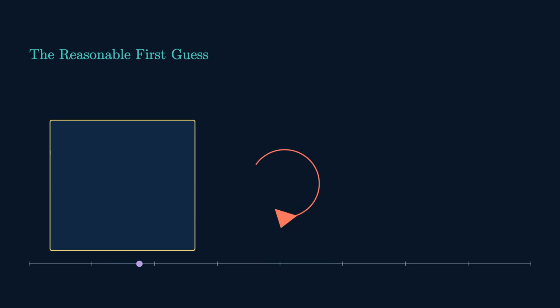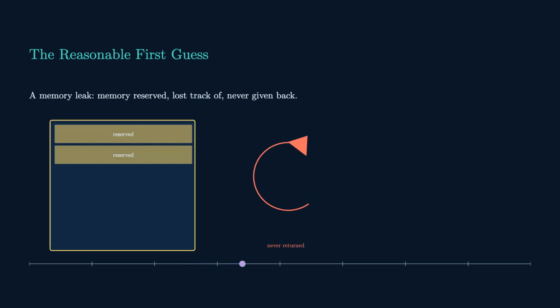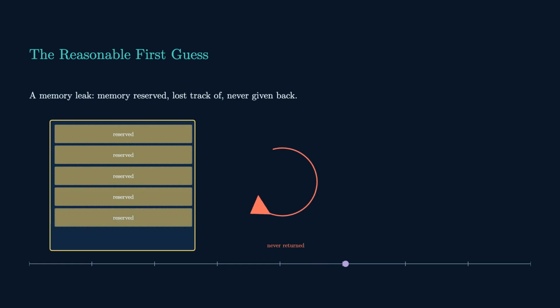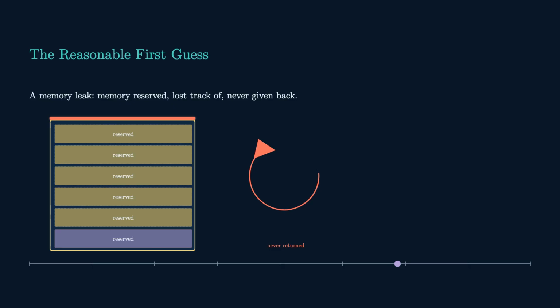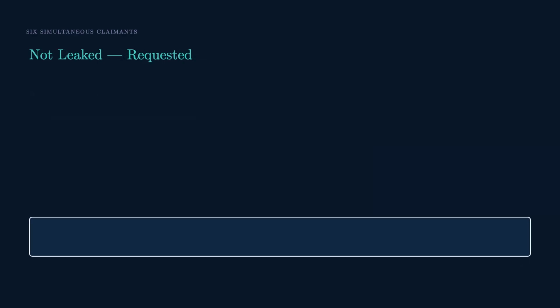So your first instinct is a memory leak. Fair guess. That's when a program grabs memory, loses track of it, and never hands it back. The space stays claimed with nothing using it. Do that enough and there's nothing left. And the crash came out of nowhere, so something must be piling up, right? Because that memory was never leaked. It was requested. On purpose. By code doing exactly what it was designed to do.